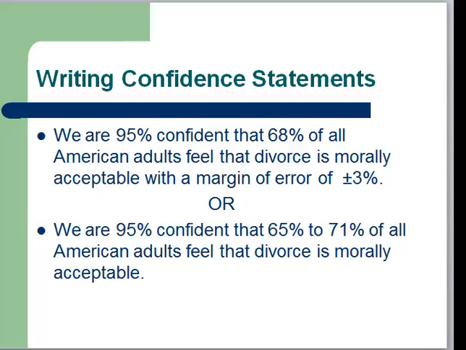We could say we are 95% confident that 68% of all American adults feel that divorce is morally acceptable, with a margin of error of plus or minus 3%. Or we could say we are 95% confident that 65% to 71% of all American adults feel that divorce is morally acceptable. So we can give the sample statistic, this is p hat, and we can give the margin of error, or we can do the arithmetic ourselves and take the sample statistic minus the margin of error and the sample statistic plus the margin of error and report those values in our sentence.